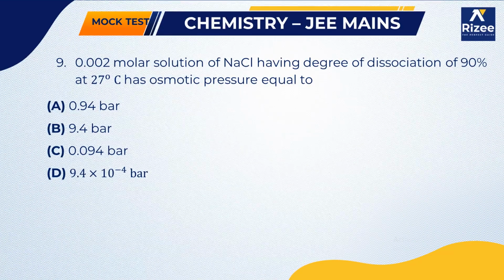So here what he has given: 0.002 molar solution of NaCl having degree of dissociation of 90% at 27 degrees centigrade has osmotic pressure equal to. So first of all, he has given the degree of dissociation, he has taken NaCl, and we all know that NaCl is an electrolyte. So for NaCl we have to find the Van 't Hoff factor. So what is the Van 't Hoff factor here?